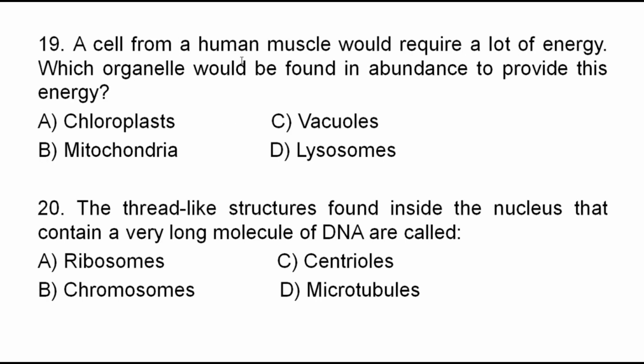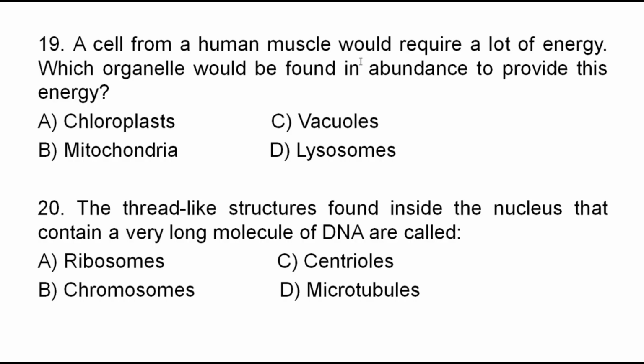Question number 19. A cell from a human muscle would require a lot of energy. Which organelle would be found in abundance to produce this energy? A. Chloroplast. B. Mitochondria. C. Vacuoles. D. Lysosomes. Which organelle would be abundant in these human muscle cells to provide more energy? Good. The correct answer is what?